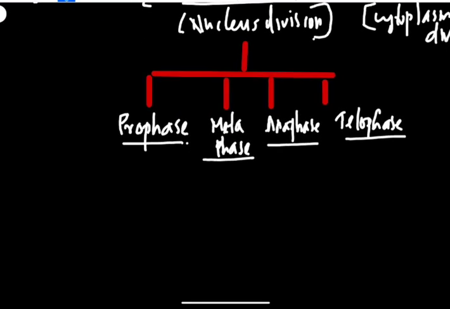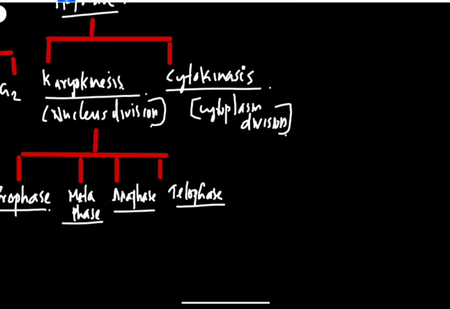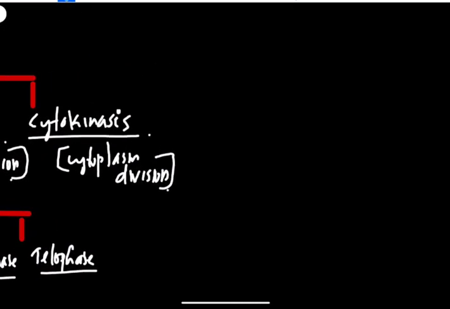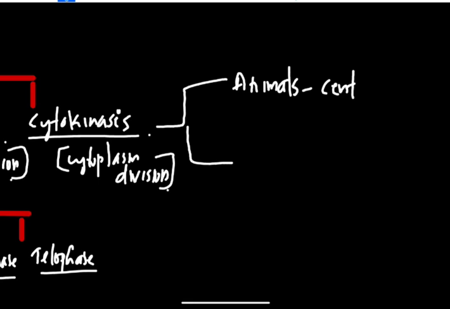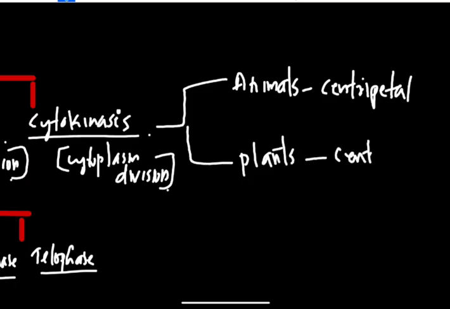Cytokinesis in plants and animals is different. In animals, it is called centripetal, whereas in plants, it is called centrifugal.